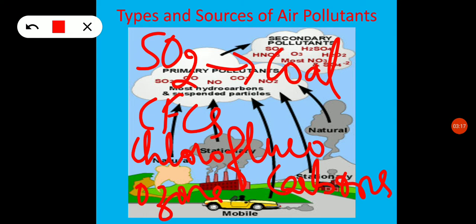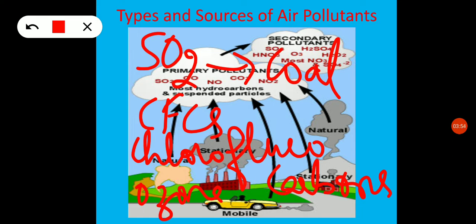In addition to the gases we mentioned, automobiles which burn diesel and petrol also produce tiny particles. These particles remain suspended in the air for a long time, so they reduce visibility. When you inhale these tiny particles, they cause diseases.